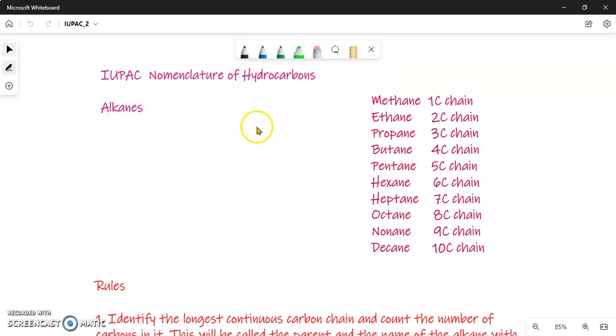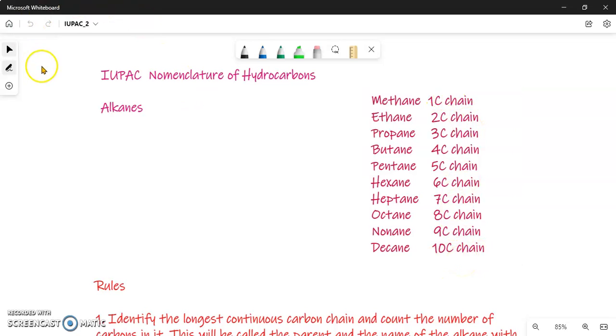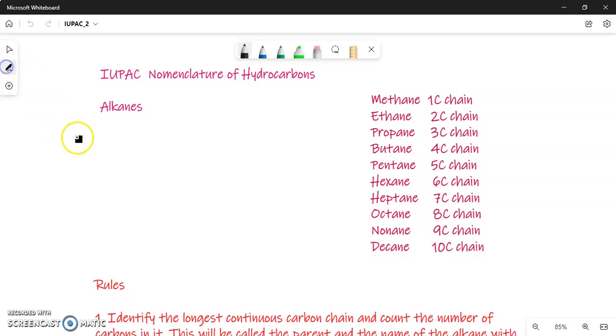So we have to know the names of the first 10 alkanes. Alkanes have only carbon, hydrogen, and single bonds. The simplest alkane is called methane, having just one carbon, and its molecular formula is CH4. So the first alkane with just one carbon is called methane. The second alkane, which has 2 carbons, is called ethane.